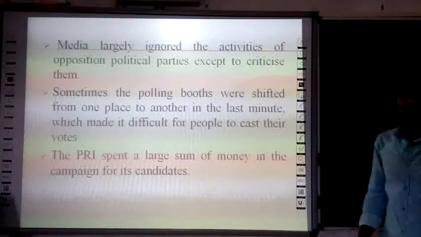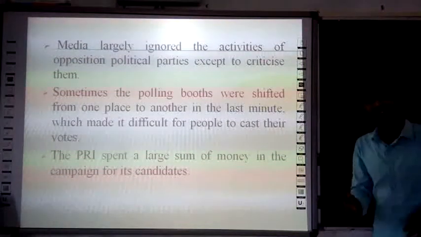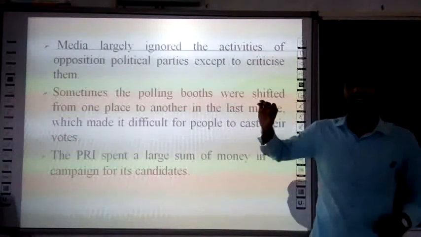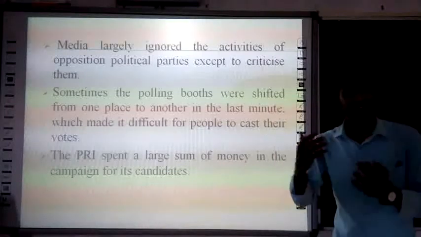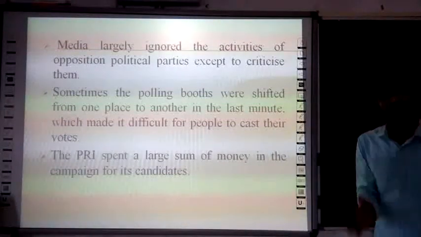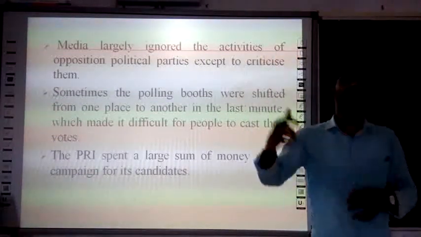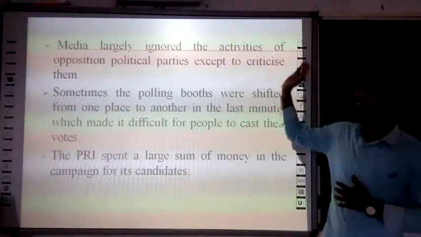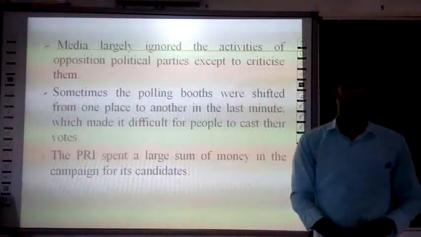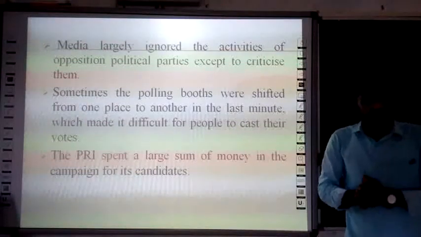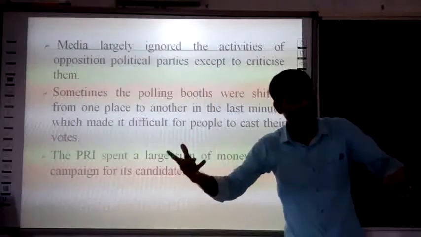And the last and very important dirty trick used by the PRI is that it spent a large sum of money on the candidates' campaigns. Even this is common in democracy, where every political party spends a huge amount on candidates' campaigns. So these are the tricks used by the PRI party. Now, can we call the elections conducted in China and Mexico fair and free?